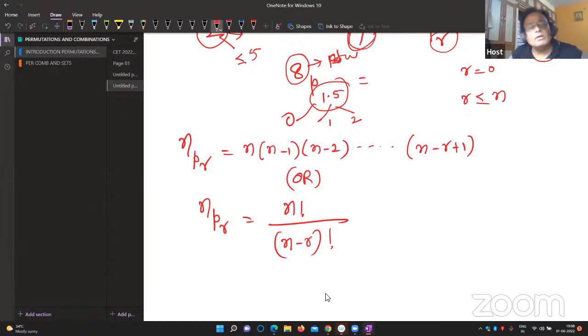Look at nPr. The formula is n into n minus 1 into n minus 2 into n minus 3, up to n minus r plus 1. Or nPr is equal to n factorial, or simply top factorial divided by top minus bottom factorial. The formula is the same. Dear students, understand this.